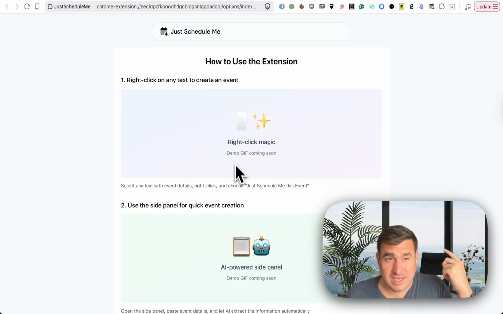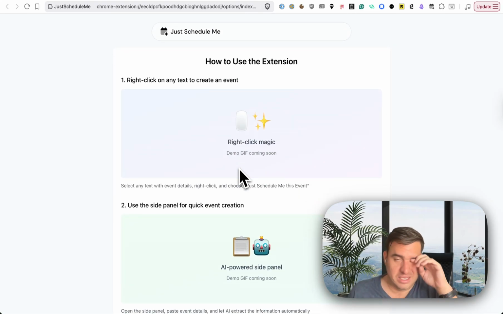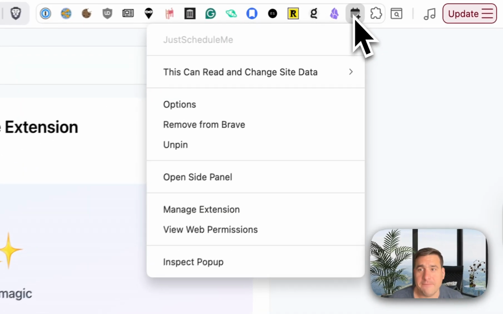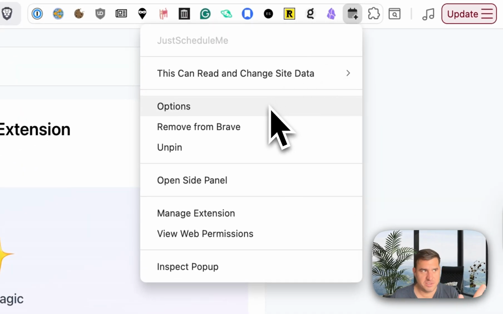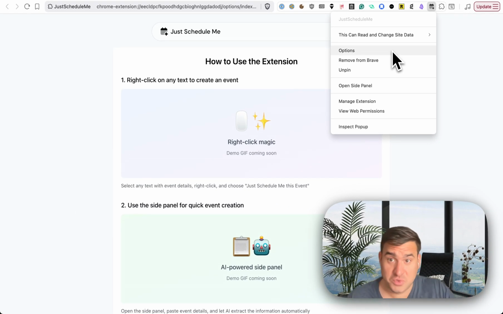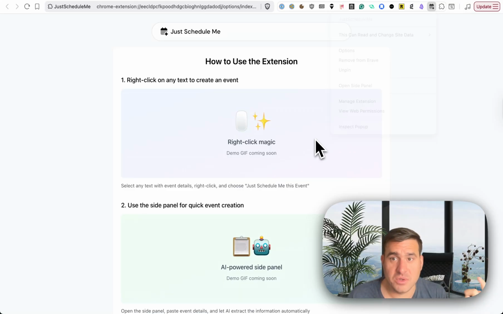One more thing. The final thing is there will be an options page, but I need to get the GIFs and put them in there. I have built that out. I just need to actually go record little GIFs or videos and dump them onto the options page. All extensions have this. Sometimes it's just a blank page. Sometimes it just says, go use the thing. I don't know. It varies quite a bit. So that is the browser extension. I'm so pumped. I can't wait to get this done.